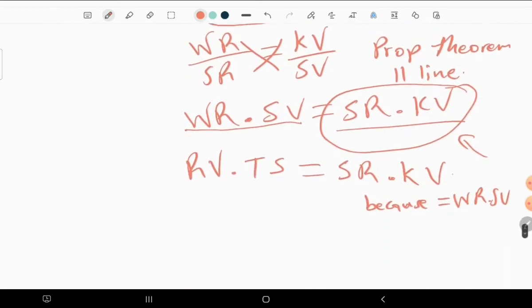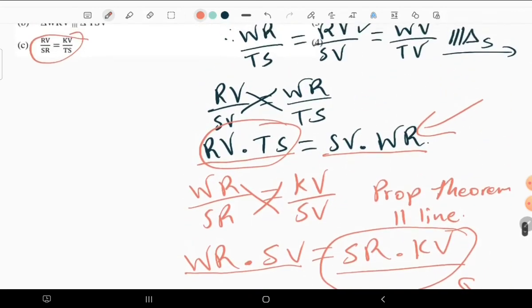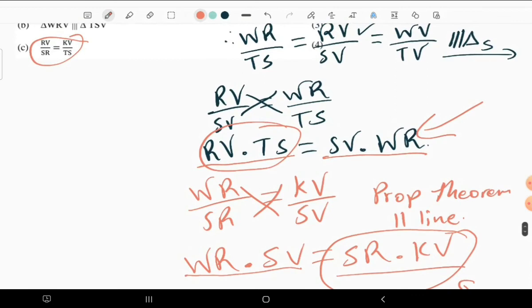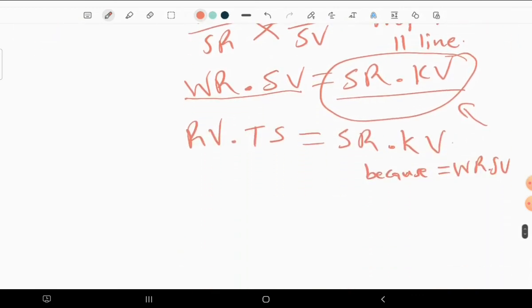When you are having this one, we know that we have RV times TS equals SR times KV, which means we can divide both sides by TS times SR, or RS.